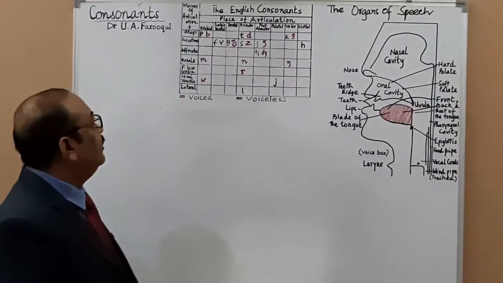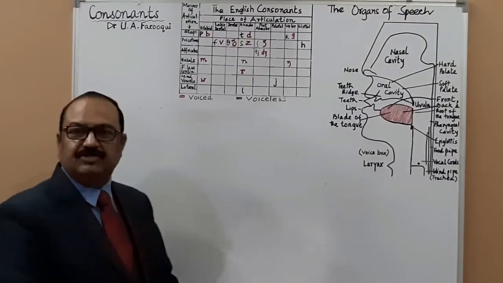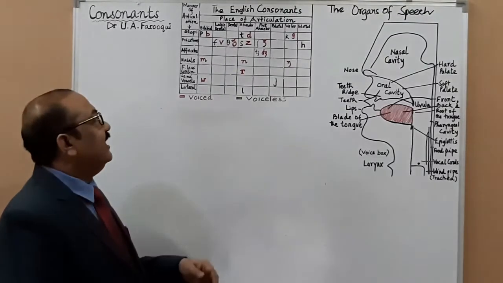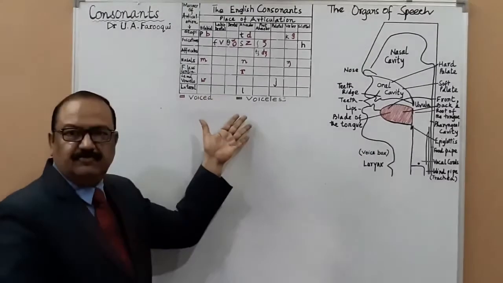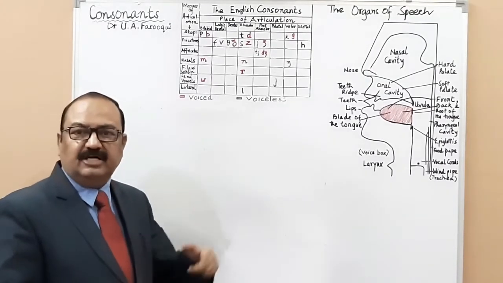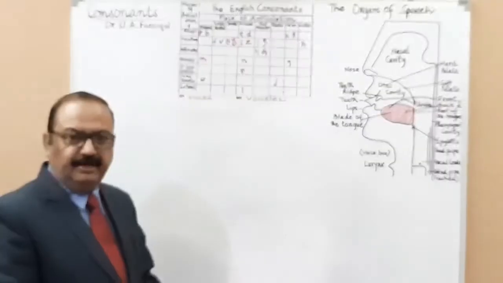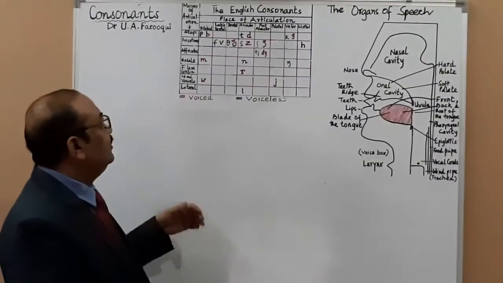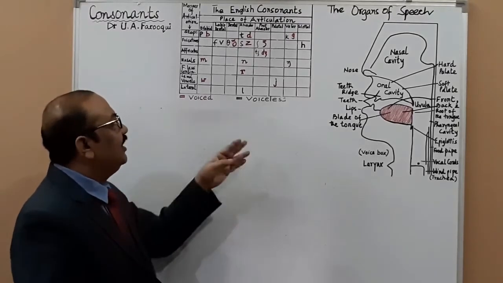Hello. Now, after having discussed the organs of speech and explaining the chart of the English consonants, now we shall discuss all the 24 consonant sounds individually. Or we may do one thing. Instead of discussing all the sounds individually, we may discuss them in pairs.